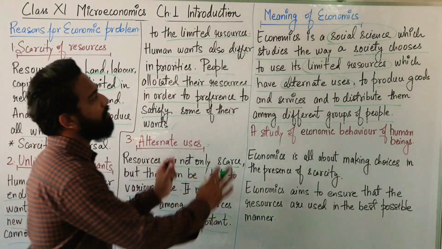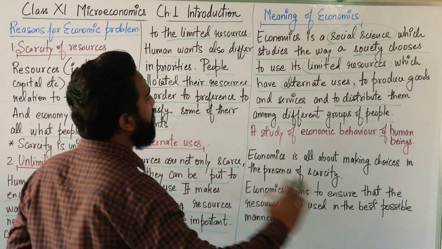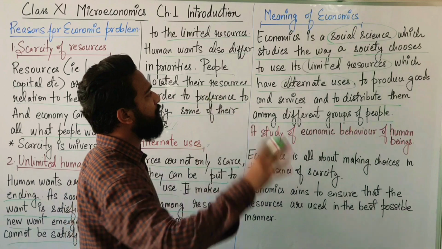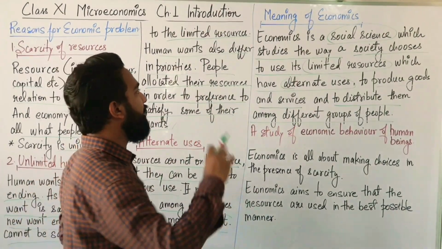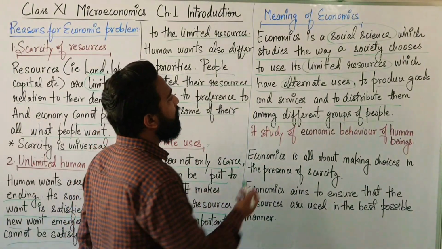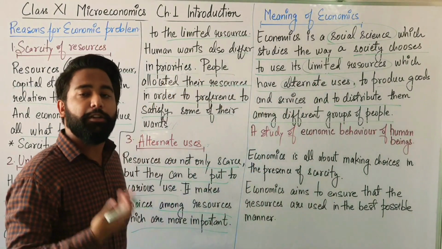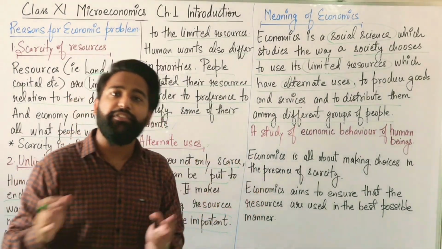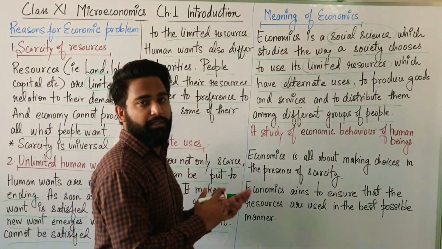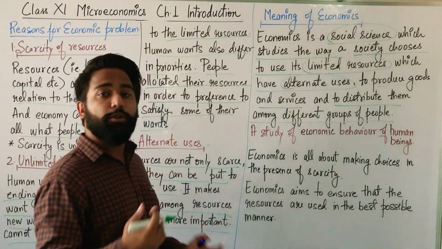Now take this sentence and differentiate it and give it a partition. Economics is a social science. It is a human behavior. It studies the way society chooses. Chooses what? To use its limited resources. How will they use its limited resources which have different alternative uses? To produce goods and services.